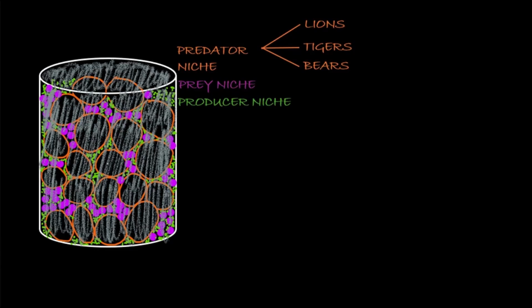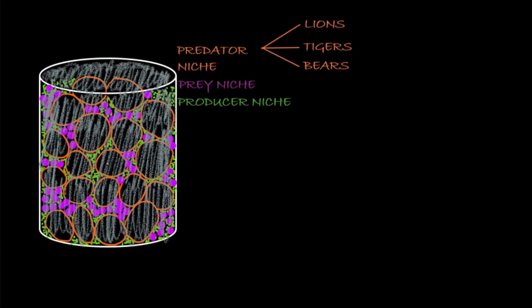And each of these has a little bit different niche. And so they're not really competing with each other. They're competing within each species. The lions are competing with other lions, and the tigers with other tigers, and the bears with other bears. There might be some competition across species, but for the most part, they're competing just within their own species.